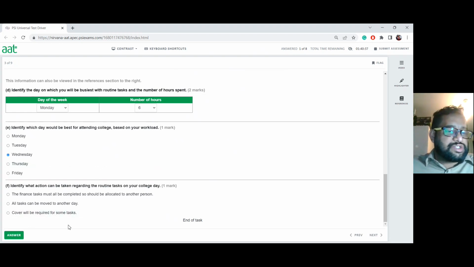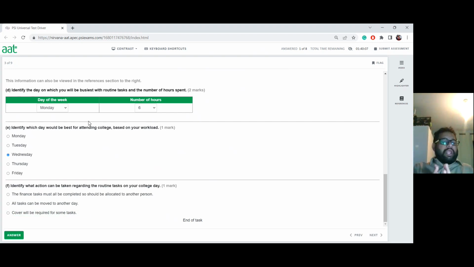Now, what is the next one asking? Identify what action can be taken regarding the routine task on your college day. They're saying in this scenario, the finance tasks must all be completed, so they should be allocated to another person. That is one option. The second one is that all tasks can be moved to another day. And the third one is that a cover will be required for some tasks.